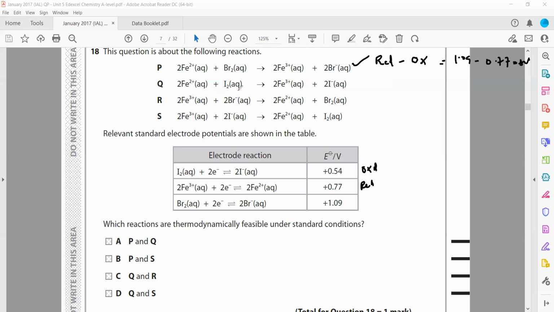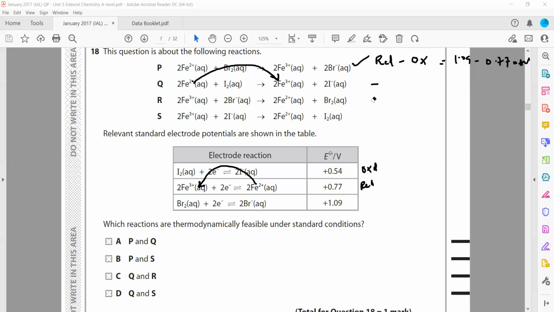But what is happening in the equation is the opposite, a reversible reaction. If Fe2+ is changing into Fe3+, according to this, this will be negative.